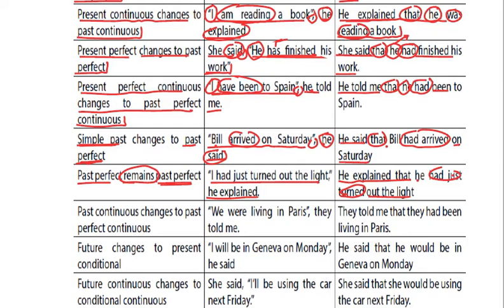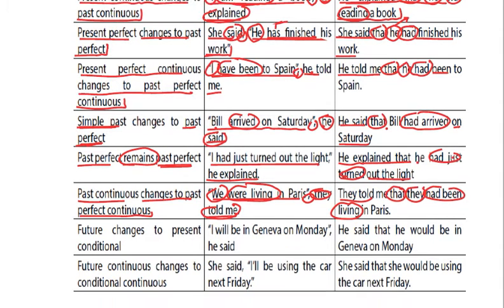Next rule says that past continuous changes to past perfect continuous, one higher. For example, "We were living in Paris," they told me. So "they told me", the comma will be replaced by "that". They told me that, "we" will be converted to "they", and "were living" will be converted into "had been living". So they told me that they had been living in Paris. Fine.